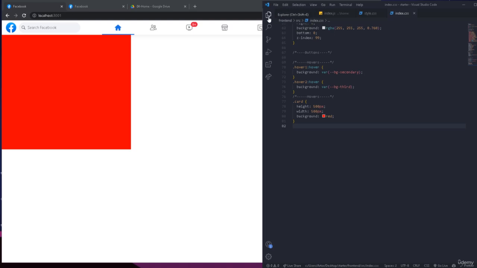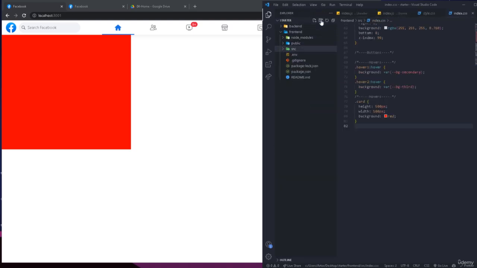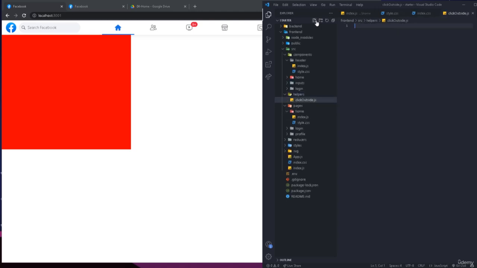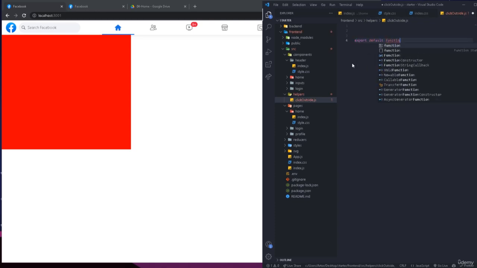So we're going to create the function. Let me go to the source. I'm going to have a new folder. Let's call it helpers, and inside this we're going to have the function. Let's call the file click outside.js, and here we're going to have our function, okay? So it's going to be export default function, and the function we're going to call click outside, and then we're going to have a reference.